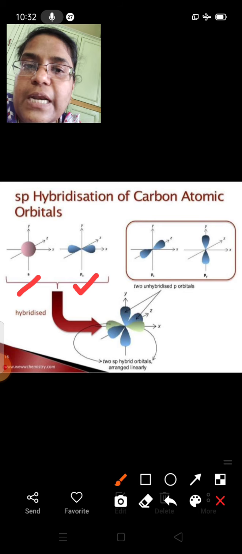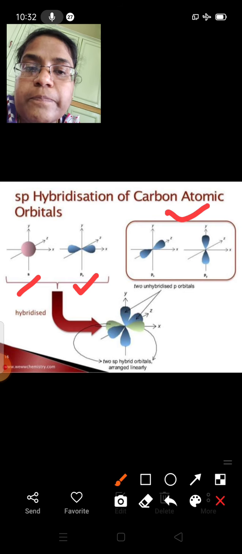So the structure of sp hybrid molecules will be linear, and the other two p orbitals will remain as unhybridized orbitals. We'll see the overlapping. This is the s orbital, and this is one of the p orbitals which are going to mix up and participate in hybridization.